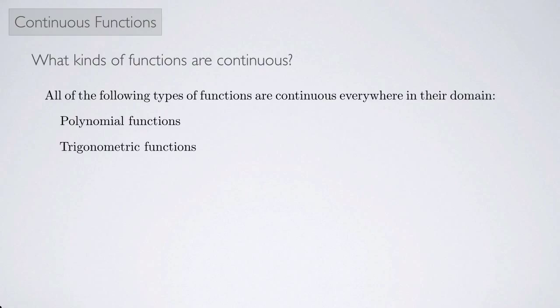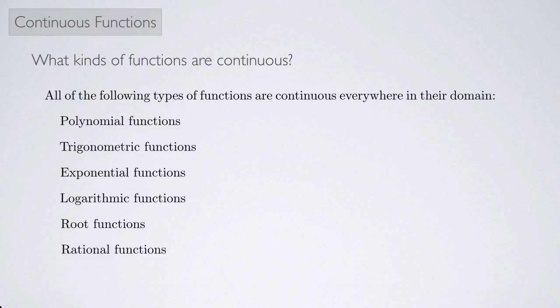So the places, of course, that are not in the domain, it's not continuous there, but everywhere else, it is continuous. Same goes for exponential functions. That would be like your e to the x or 2 to the x or 3 to the x. Those are continuous everywhere. And logarithmic functions are continuous everywhere in their domain. And root functions, like the square root of x, those are continuous everywhere in their domain. And rational functions are continuous everywhere in their domain.